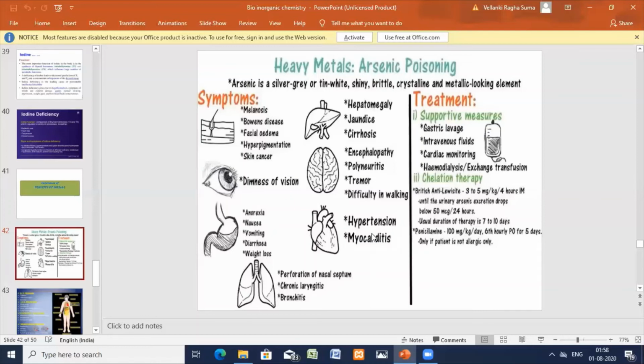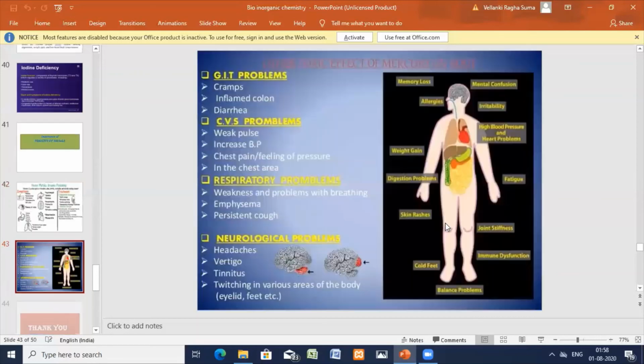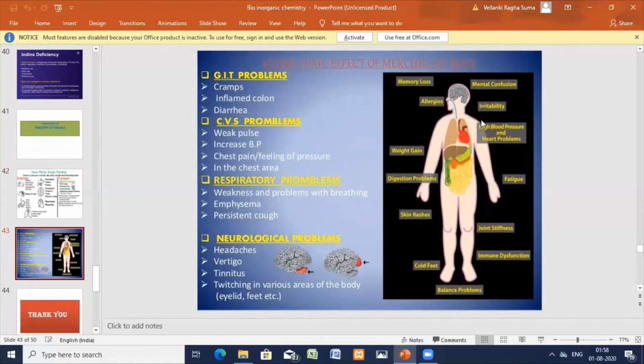Now let us go to the poisoning of mercury. Arsenic, lead, mercury, almost the same toxicity, and the treatment is also the same. So you can see the toxic effects of mercury. Diarrhea. Okay. The cardiovascular system also: weak pulse, increased blood pressure, chest pain, almost the same poisoning as arsenic. In the chest area also there will be pain, respiratory problems, weakness and problems with breathing.